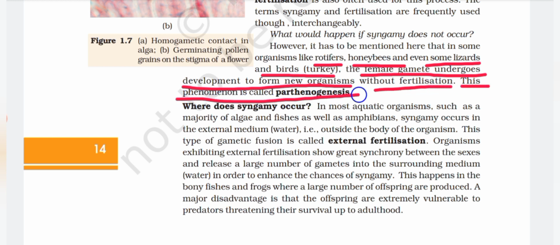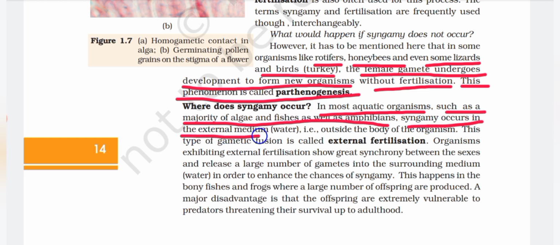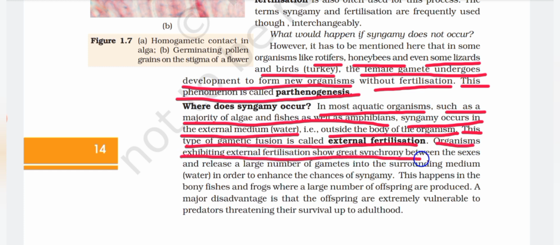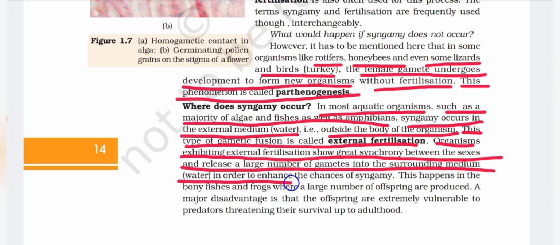Where does syngamy occur? In most aquatic organisms such as majority of algae and fishes as well as amphibians, syngamy occurs in the external medium, that is water, that is outside the body of the organism. This type of gametic fusion is called external fertilization. Organisms exhibiting external fertilization show great synchrony between the sexes and release a large number of gametes into the surrounding medium, that is water, in order to enhance the chances of syngamy.